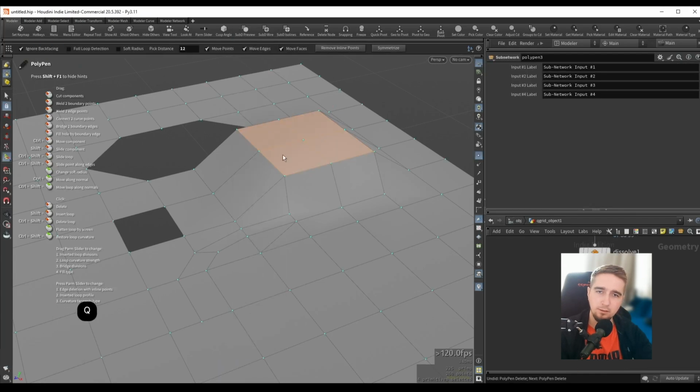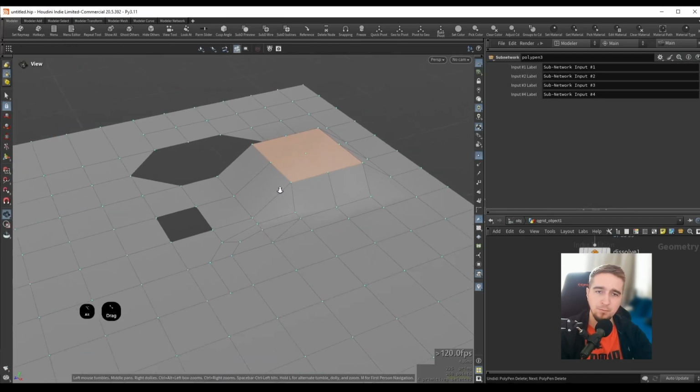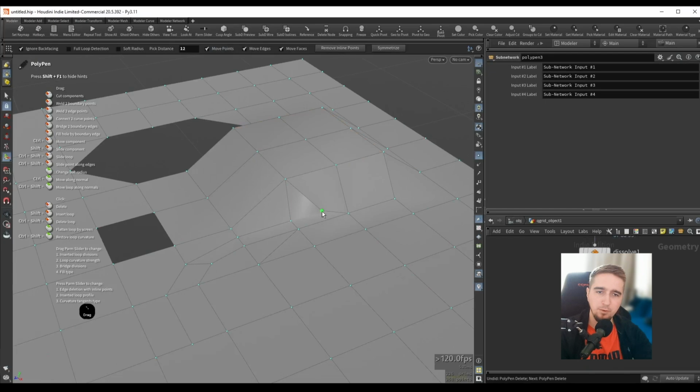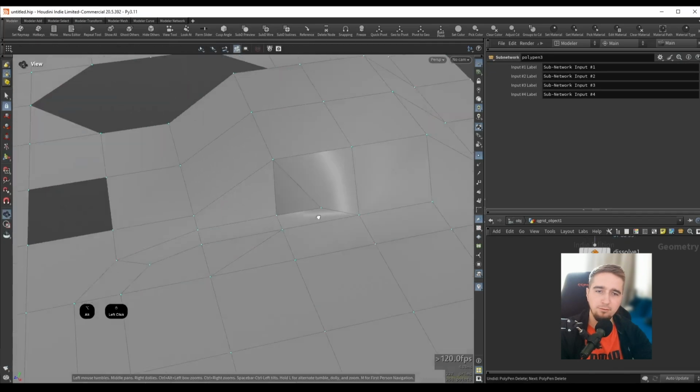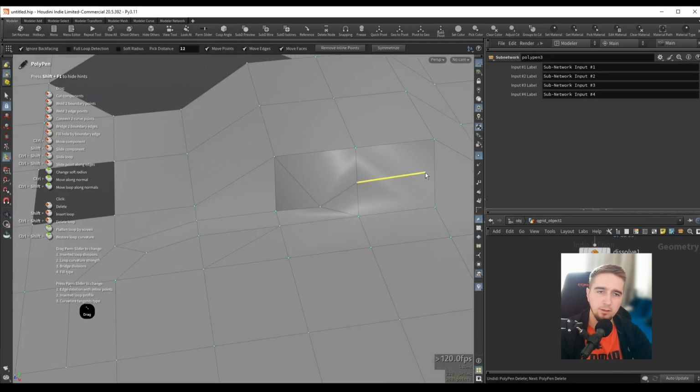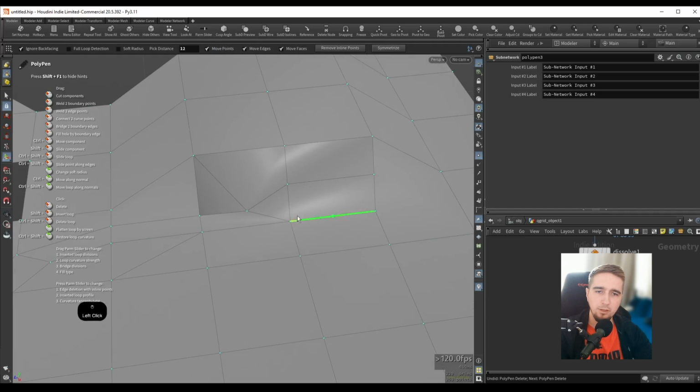So I can do something like this, and now I am in Polypen mode. So I can continue to refine my geometry and do all of the fine-tune adjustments like so. So I can keep adding geometry and directing my edge flow wherever I want.